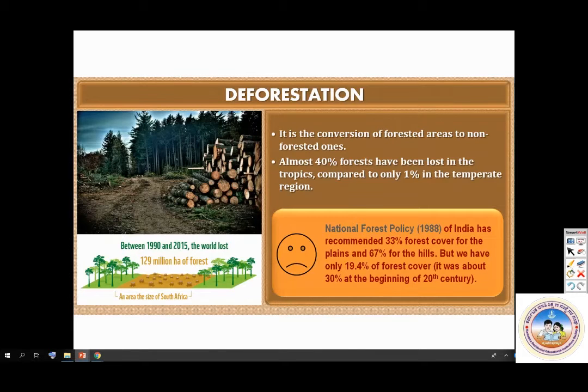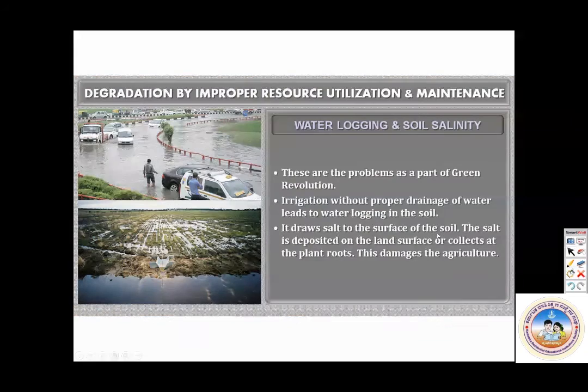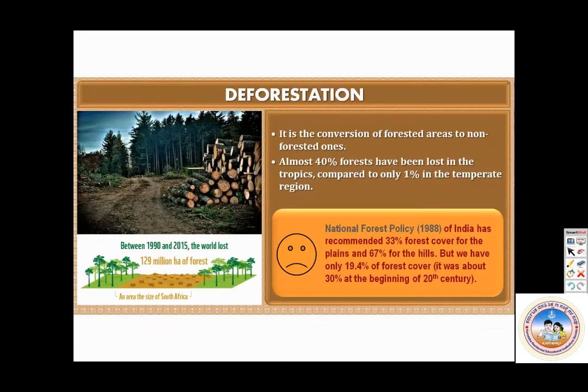The next one is deforestation. It is the conversion of forested areas to non-forested ones. Almost 40% of the forests have been lost in the tropics, compared to only 1% in the temperate region. Okay. So the National Forest Policy was brought about in 1988. Look at this: 40% have been lost in the tropics, compared to only 1% in the temperate region.